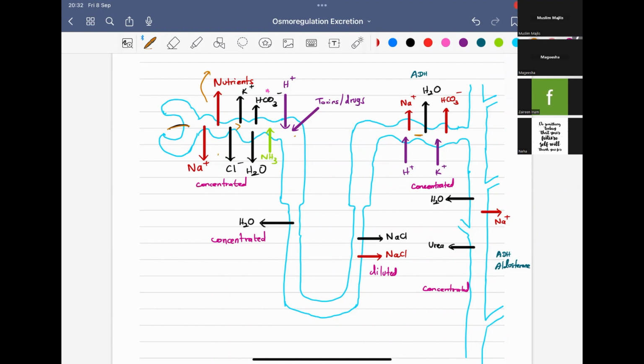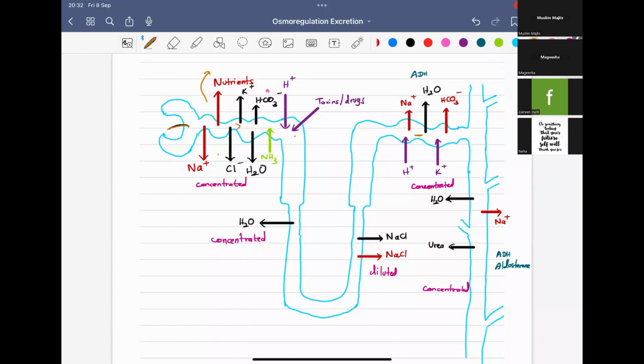Now you know bicarbonate ion is one of the important buffers, right? So what it will do is it will contribute to the pH balance in the body fluid. So wherever the buffer comes, don't forget to mention that it will contribute to the pH balance. Just tell it will contribute to the pH balance and your essay will be complete.